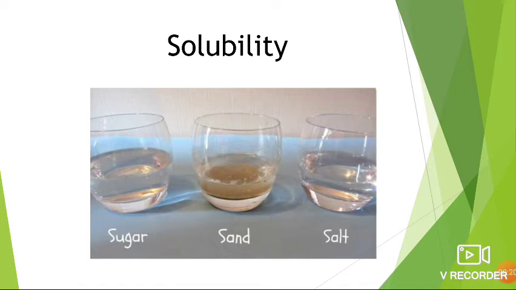What does soluble mean? Soluble means that it dissolves. When we say salt and sugar are soluble in water, it means that salt and sugar dissolve in water.